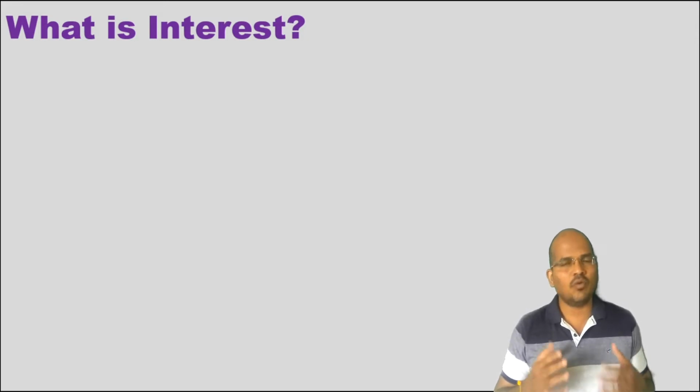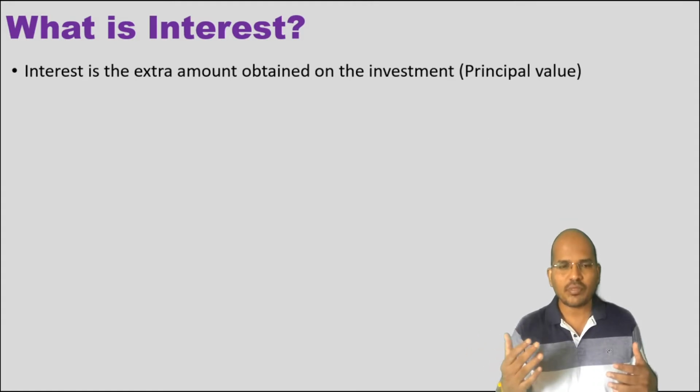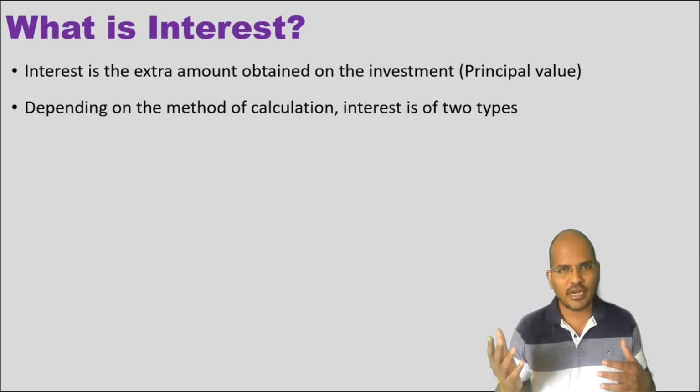Now let us start the video with the very first question. What is interest? Interest is the extra amount obtained on the money you take or you lend. So we define the word interest as the extra amount obtained on the principal value or the initial investment. Depending on the method of calculation, we can classify interest into two types. What is that? First one is simple interest, second one is compound interest.